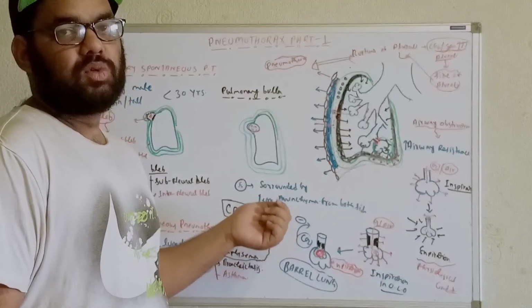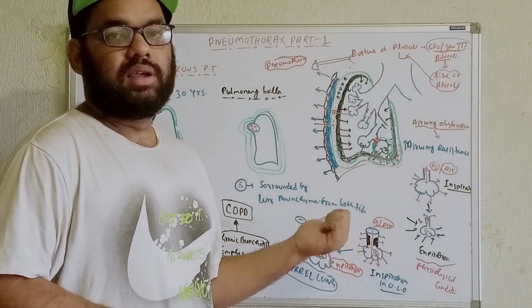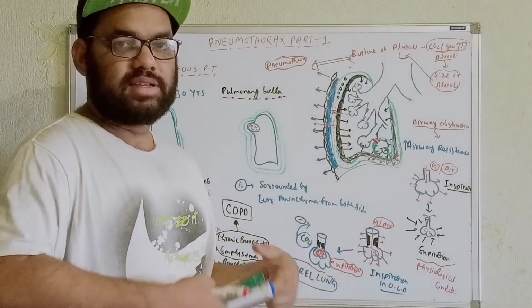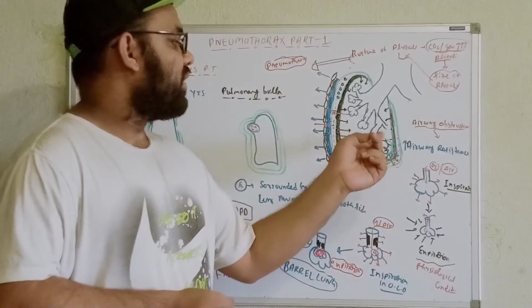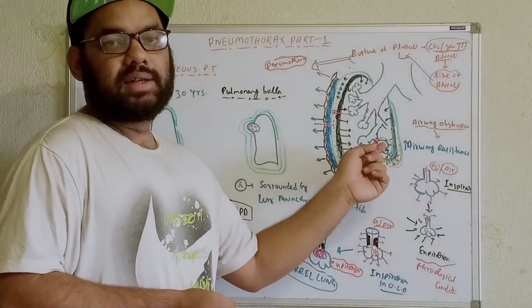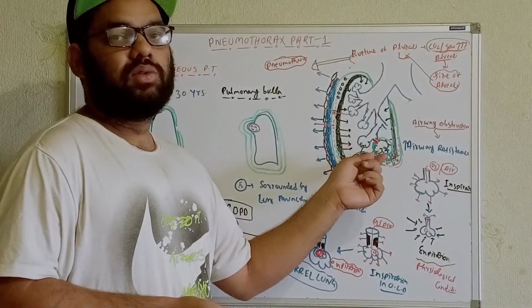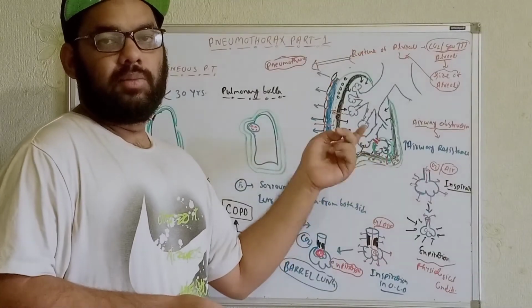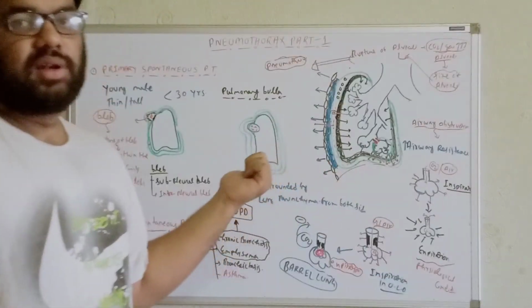Whenever the problem is in terms of expiration, we will get the accumulation of air or gases within the alveoli. As a result, the size of the alveoli and the pressure within the alveoli will be increased. If we get any alveoli that is nearer to the pleural cavity, you can get the rupture of the alveoli, and the air or gases will leak into the pleural cavity, and that will develop the secondary spontaneous pneumothorax.